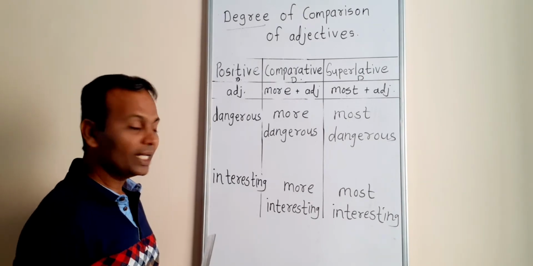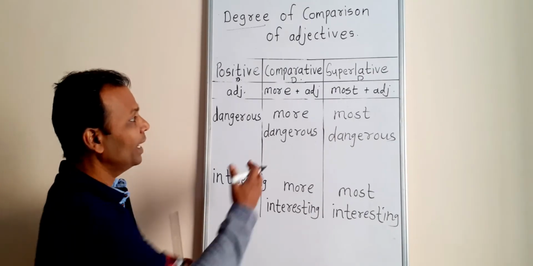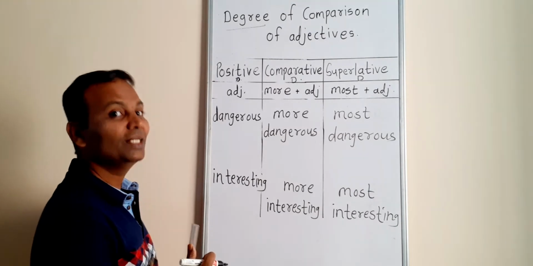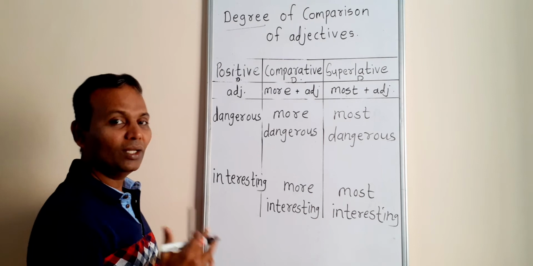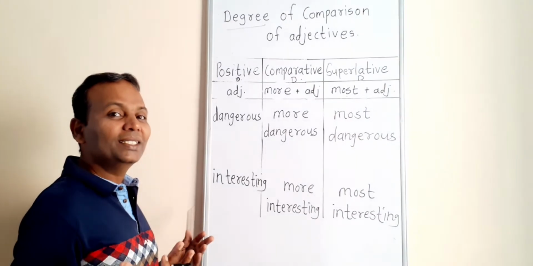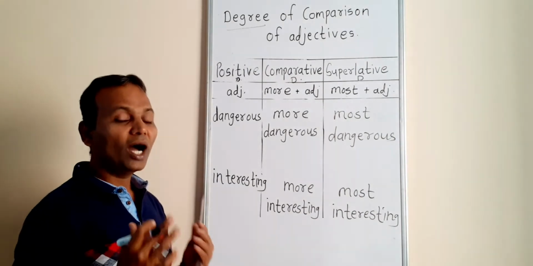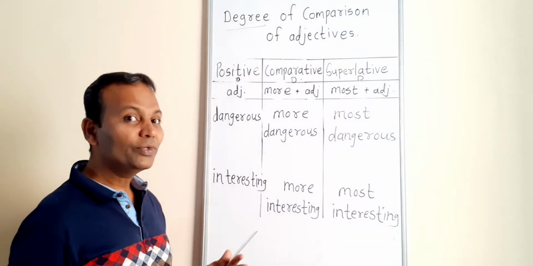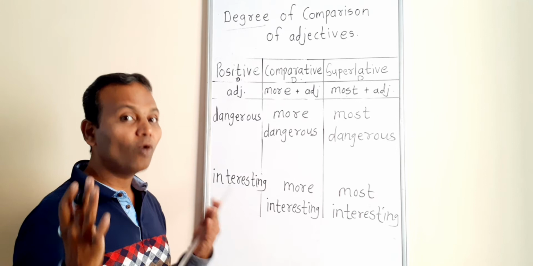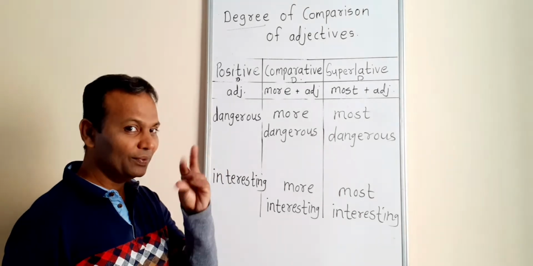Now the question is why we have added these words. The answer is because of the syllable. Now what is syllable? Syllable means what? So how many alphabets are there in English? 26. Among the 26 letters, how many vowels are there? 5.